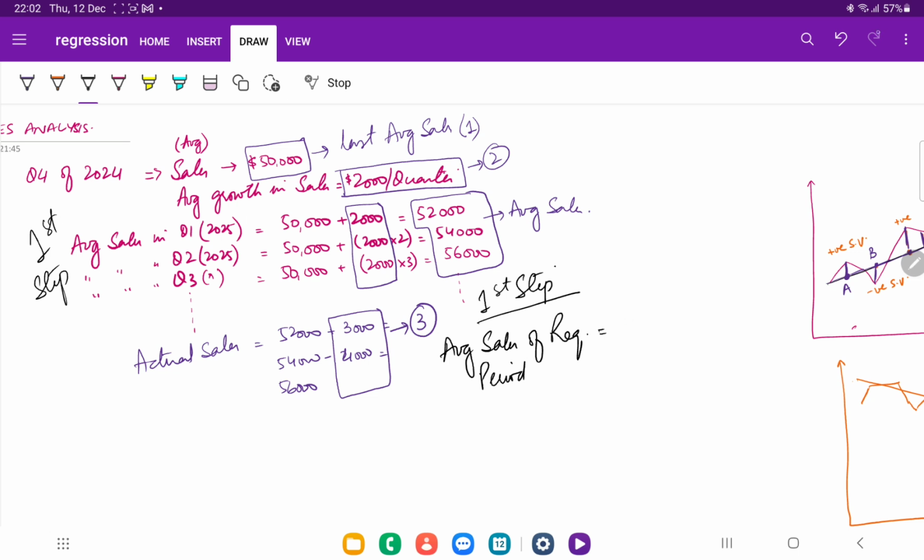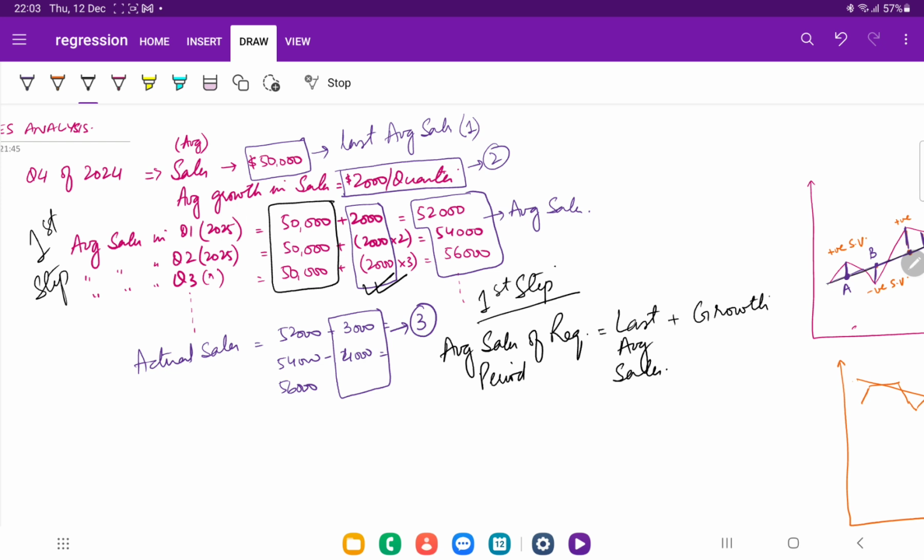That is the last average sales plus growth, and growth into, we are going to write growth. We will see later how to do this.